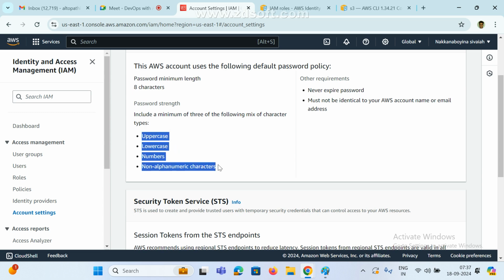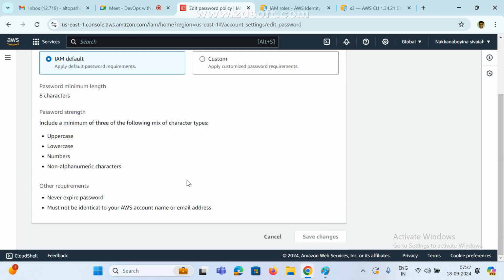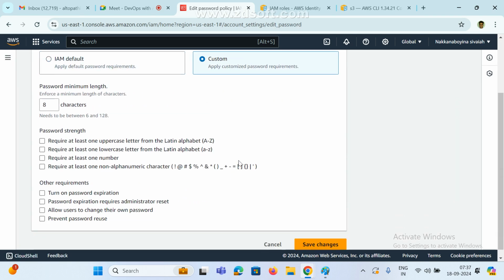For example, by default they give 8 characters. In my organization, they want at least 10 characters. Password should be at least 10 characters, or 15 characters minimum. Okay, so we are setting 10 characters.